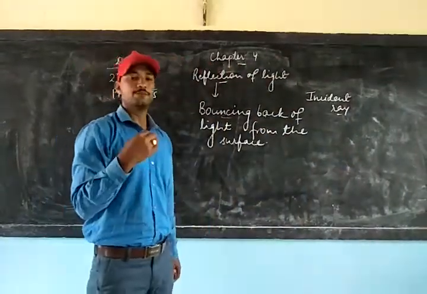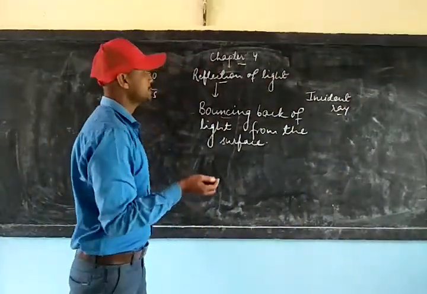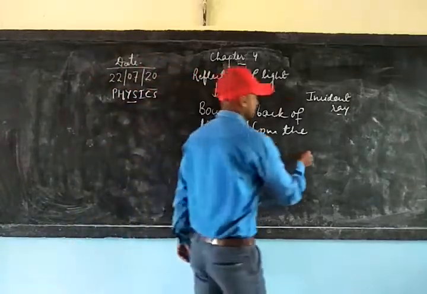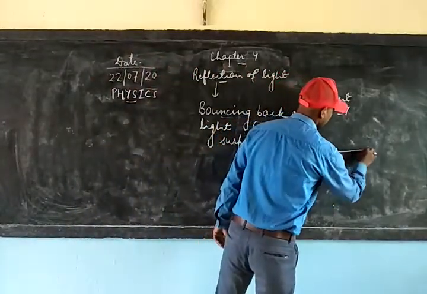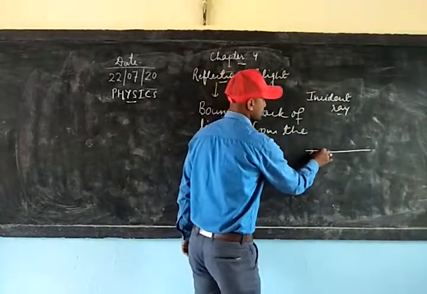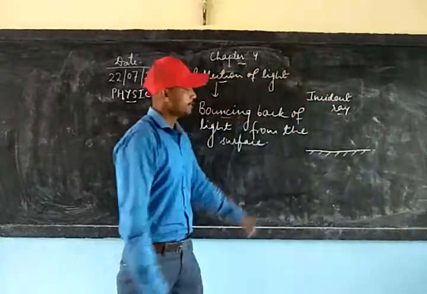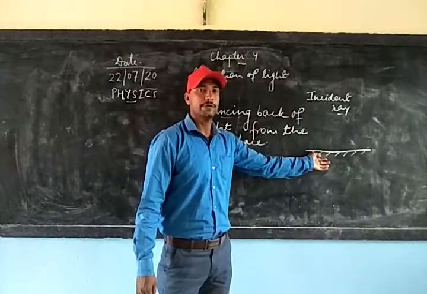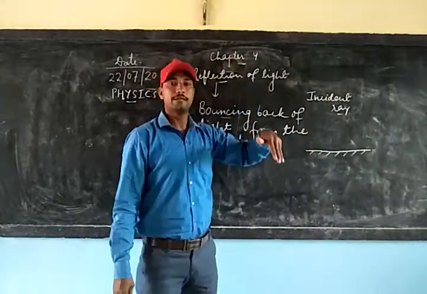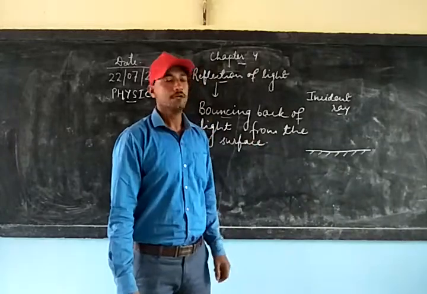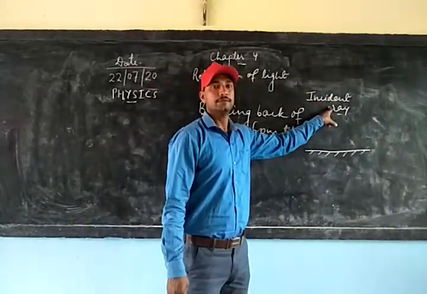If I can make this point clear, what is incident ray? Let us see here. If you consider this as the polished surface, the ray of light that falls on the surface will be the incident ray.